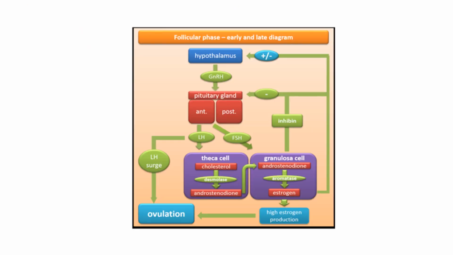In the follicular phase, there will be release of GnRH, gonadotropin releasing hormone from the hypothalamus. It will act on the anterior pituitary to release the LH and the FSH. LH will bind with the theca cell where it will form the androstenedione. Androstenedione will go to the granulosa cell where they will form the estrogen.